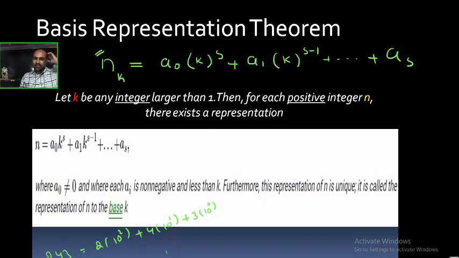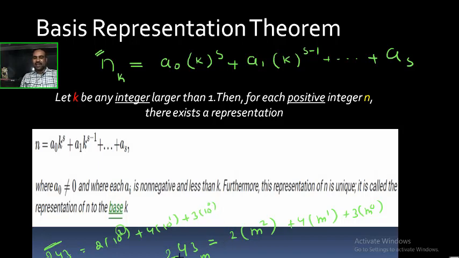So the important thing, students: 243 in some base m is given. According to this theorem, this can be written as 2 into m power 2 plus 4 into m power 1 plus 3 into m power 0. Observe, students, here 243 has base 10. 3 digits are there. 2 into 10 power 2. The highest power of 10 is 2 here, which is the number of digits minus 1. Number of digits is 3, no? 3 minus 1 is 2. So 2 into 10 power 2 plus 4 into 10 power 1 plus 3 into 10 power 0.